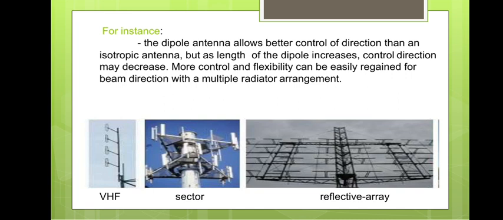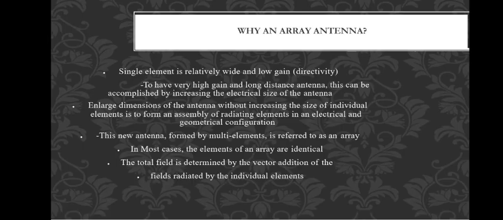These are all antennas: the sectoral E-plane and H-plane horn antennas, and the reflective arrays, which are reflector antennas, such as the parabolic, corner reflector or flat sheet reflectors. All will come into the picture. So now, why an array antenna?